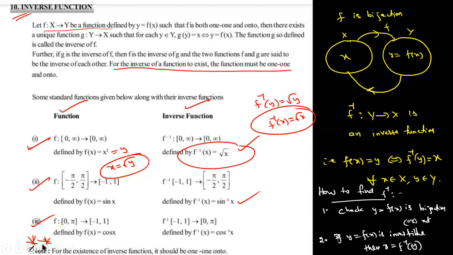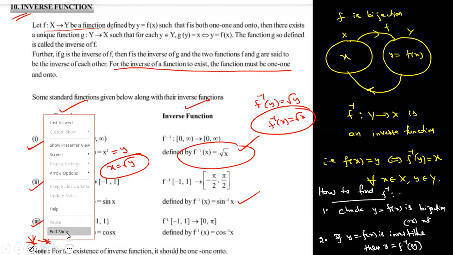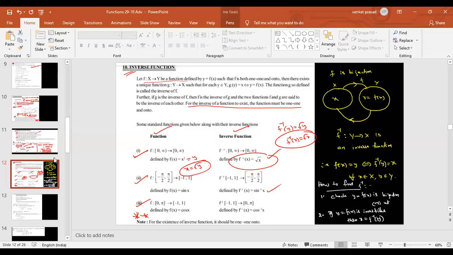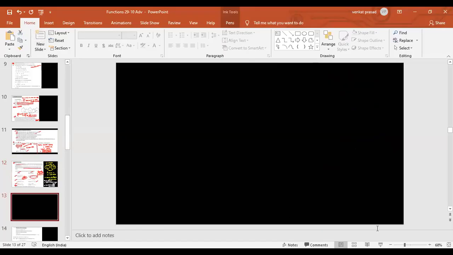So we will discuss one question. It's a very, very important model. Dear students, I'm giving one previous question.